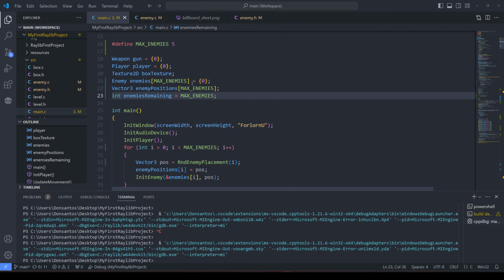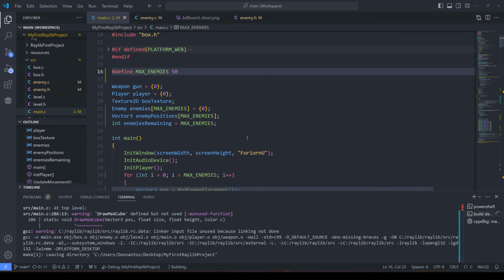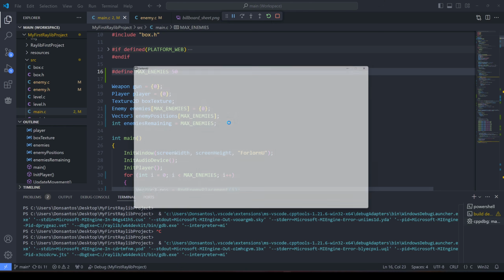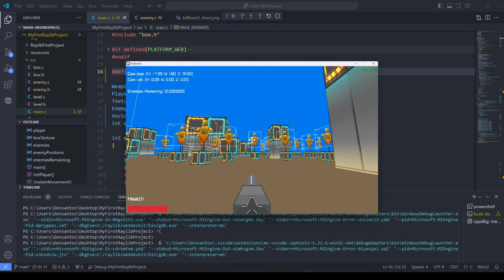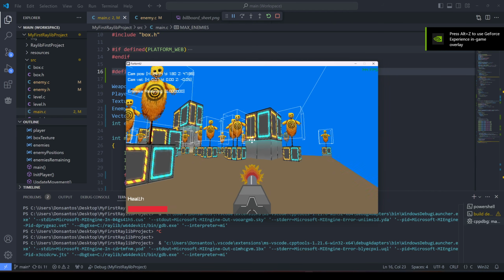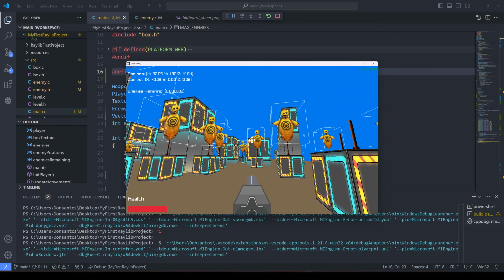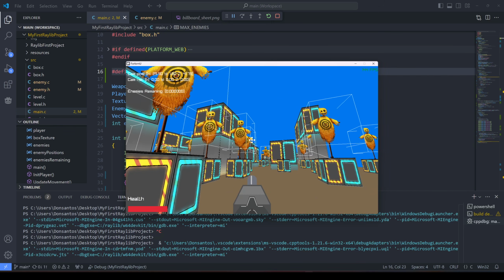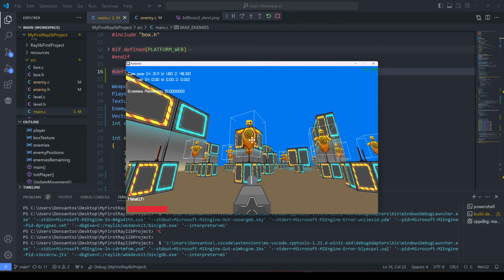Let's also try set max enemies to 50. Oh shit, here we go. 50 enemies. Does that just work? Yeah, it does. That works. There are now 50 enemies here. Oh. And the collision is sometimes funny. I'll hit an enemy behind. That's interesting. Not entirely sure why that happens.